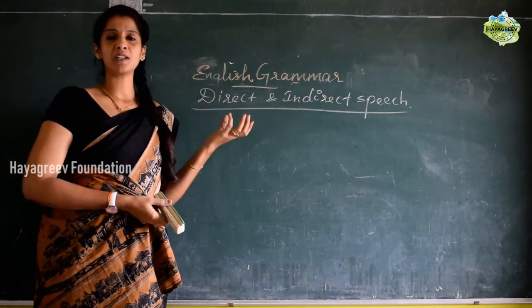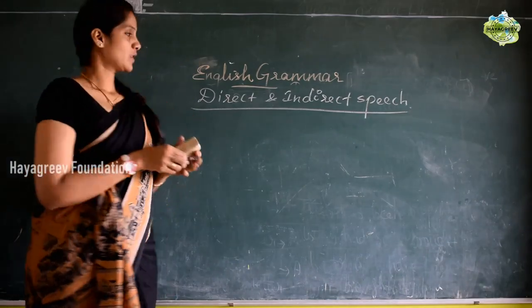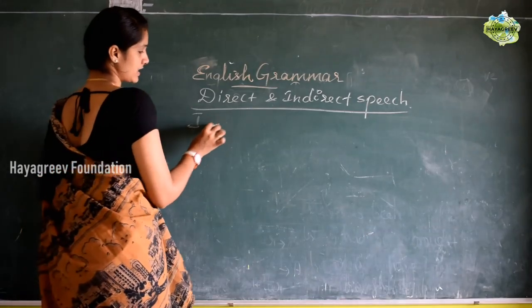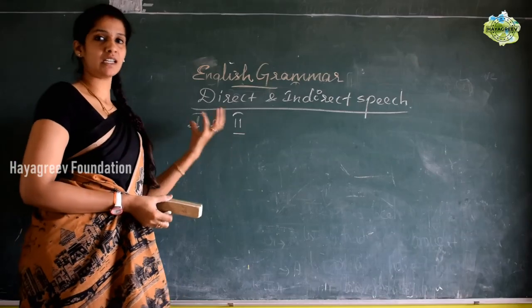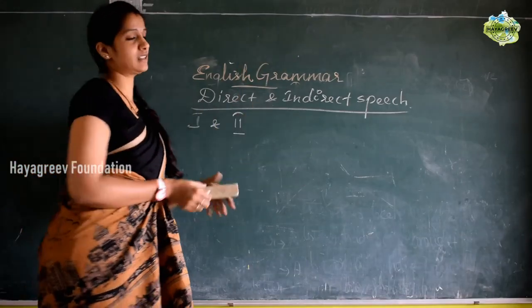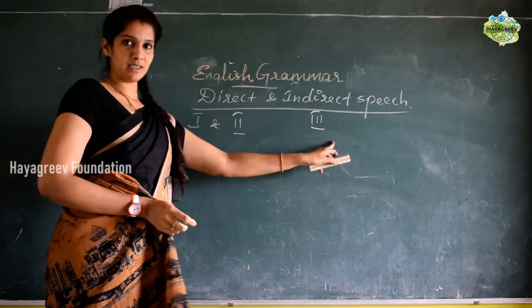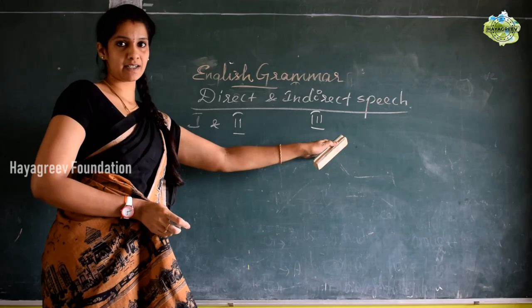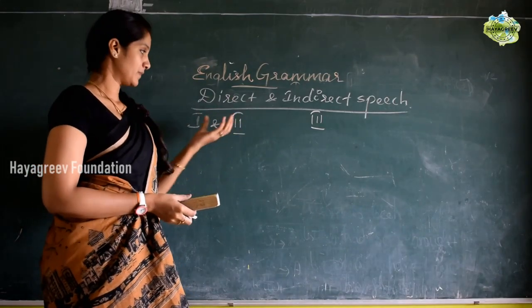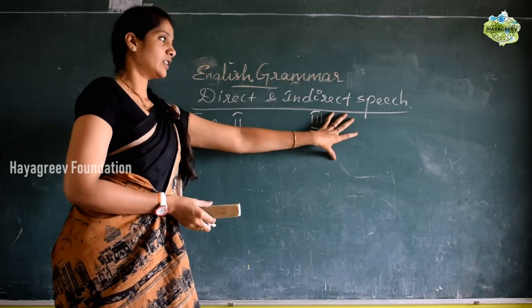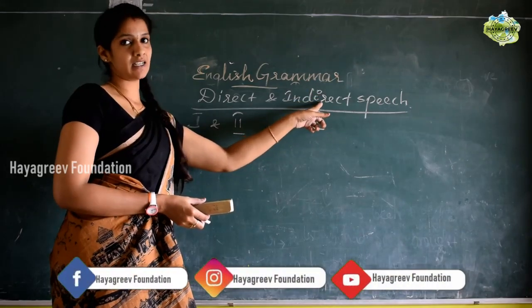So direct speech is nothing but it is between the first person and the second person. And if this conversation is said to some other person, that other person is called the third person. So if it is said to the third person, that comes under indirect speech. So the conversation between the first person and second person is nothing but direct speech, and the conversation which is handed over to the third person will be indirect speech.